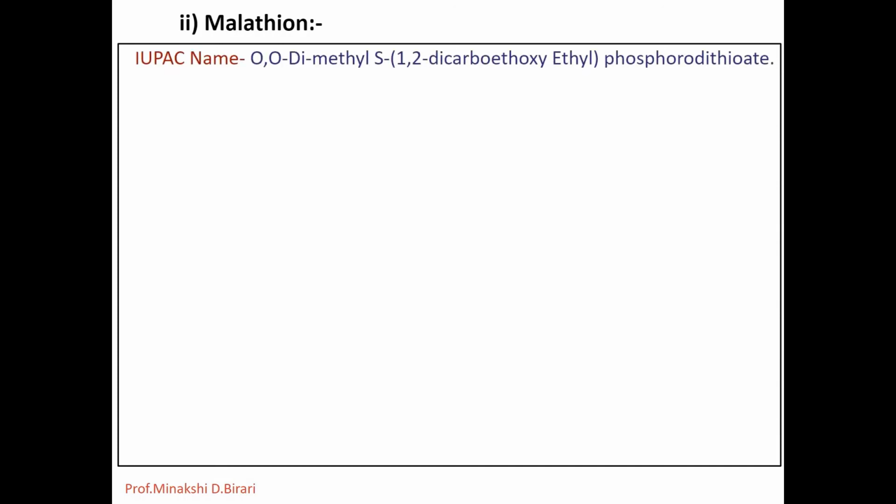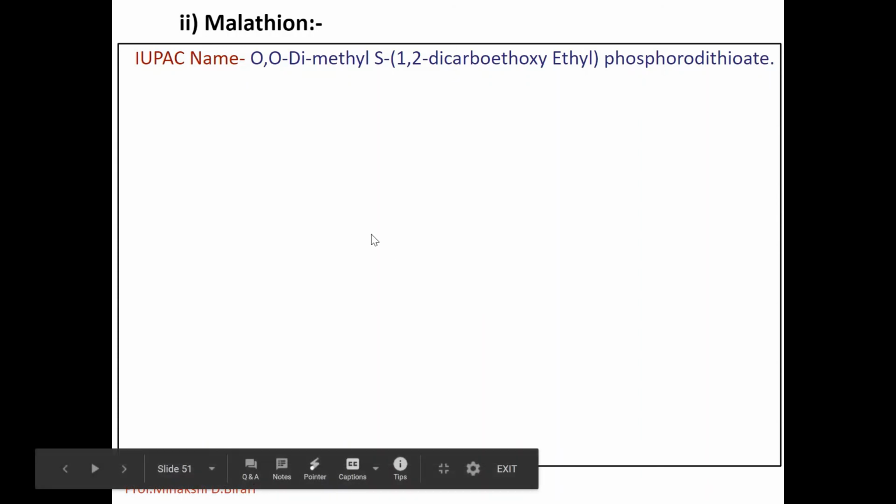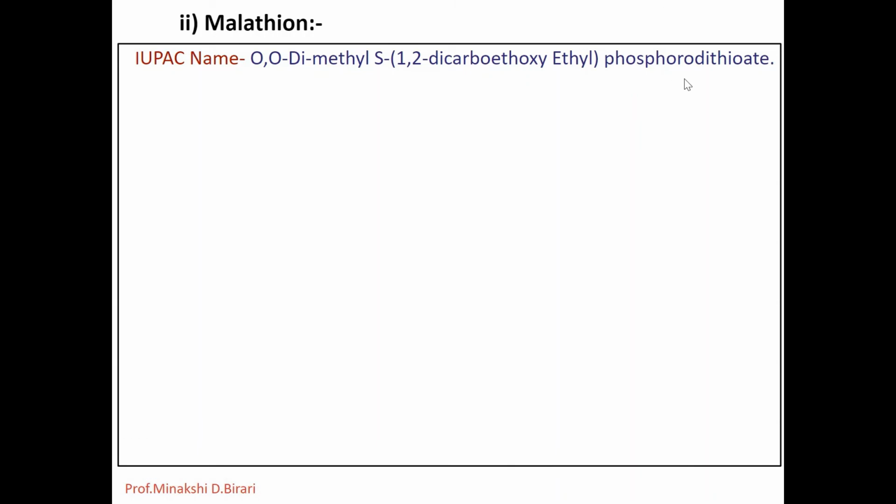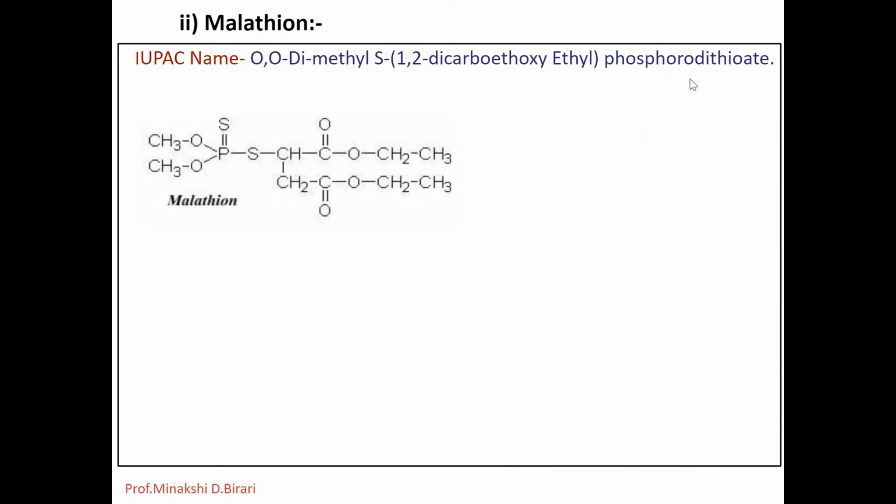Next one, malathion, which is also one of the organophosphorus insecticides. What is the IUPAC name? That is O,O-dimethyl S-1,2-dicarboethoxyethyl phosphorodithioate. This one is the structure of malathion.